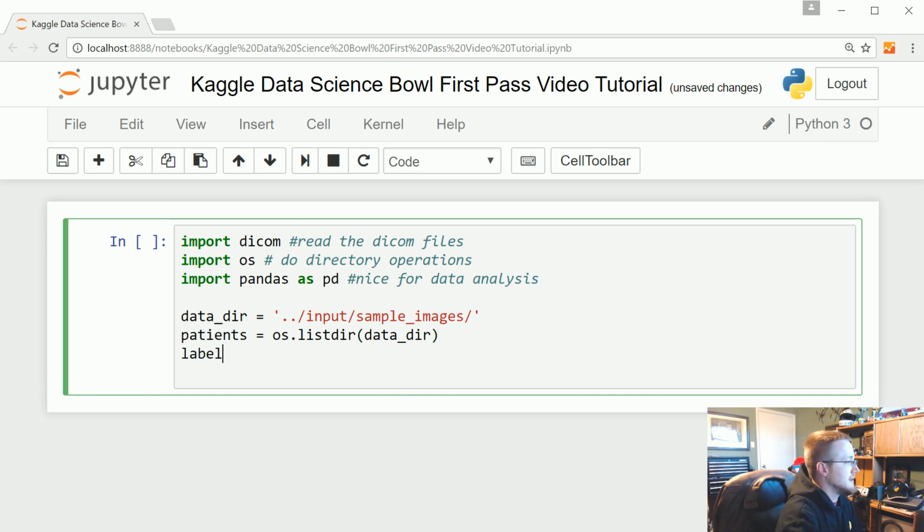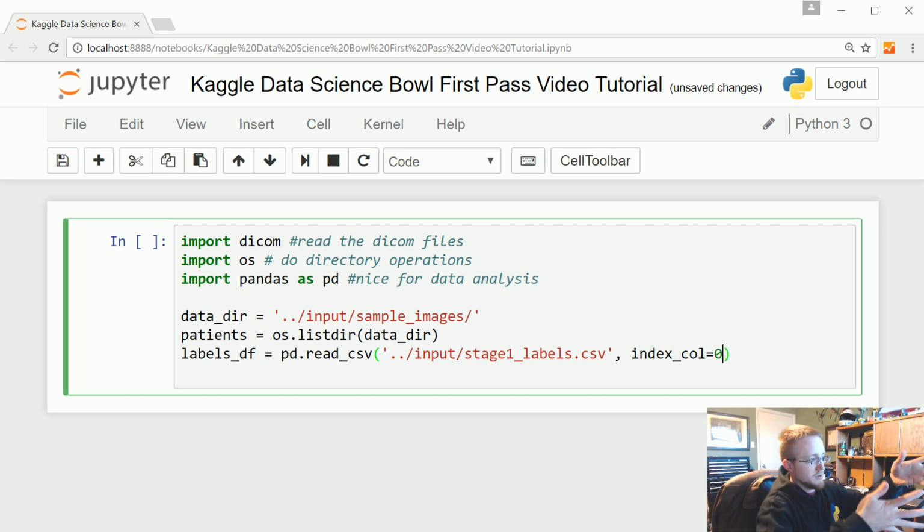And then we're going to say labels_df is equal to pd.read_csv, and we're going to read stage1_labels.csv. Actually, sorry, if you're on Kaggle, it would be ../input/stage1_labels.csv, and then you're going to say index_col equals 0, so that first column. Now, if you're on your own computer, such as me, it's wherever you downloaded these files, there's no installation for the data. Wherever you download the files to, they'll come zipped up and you'll need to decompress, of course. But then it's wherever those are.